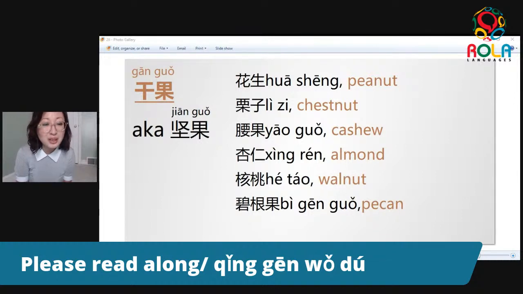请跟我读花生. Next one, 栗子, which is chestnut. Next one, 腰果 is cashew. Yao, I don't know if I mentioned it when we're talking about humans' body parts, but yao is like your waist in human.